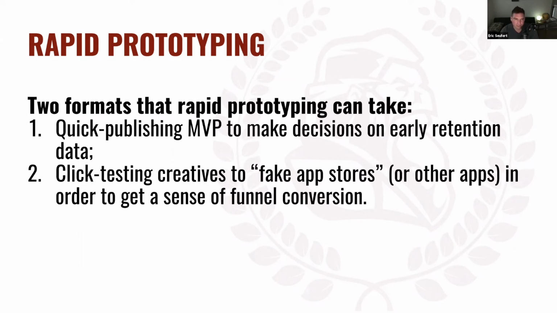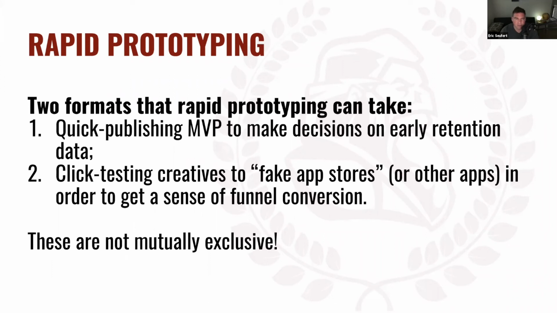And the other is to click test creatives, on fake app stores or on other apps, maybe in your portfolio, in order to get a sense of funnel conversion. Here we're not even really looking at the in-app, in-game performance. We're just looking at our ability to promote this, to get people to click on it, right? These are not mutually exclusive. A lot of times people use them in combination, right? You'll start with click testing creatives, and you'll progress into the quick publishing MVP, and you'll develop the MVP, and it'll progress and progress, and then you'll green light it.